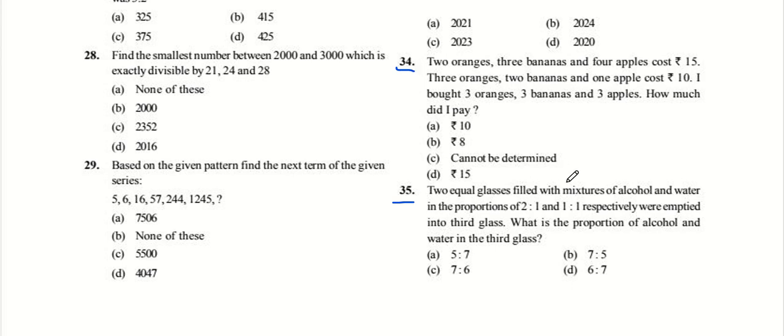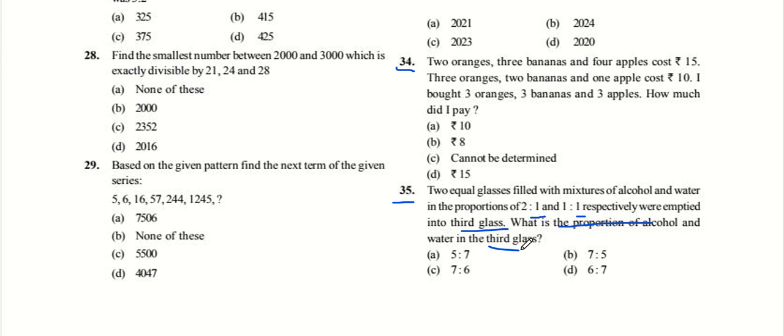Two equal glasses filled with a mixture of alcohol and water in the proportion of 2:1 and 1:1 respectively were emptied into a third glass. What is the proportion of alcohol and water in the third glass? That is what we have to find. In this type of question, when they say two equal glasses, you instantly get the ratios 2:1 and 1:1.